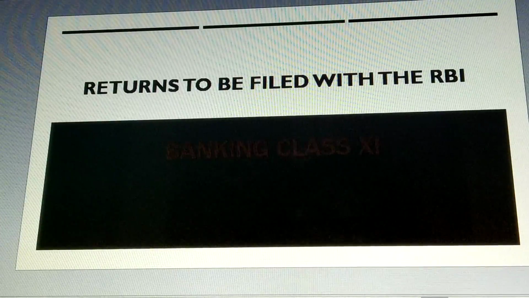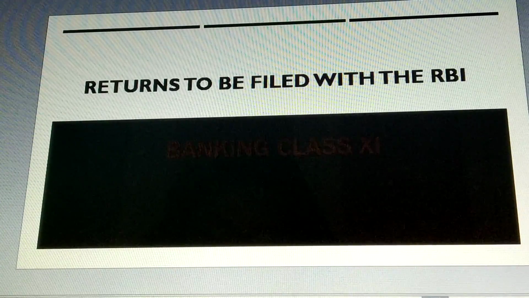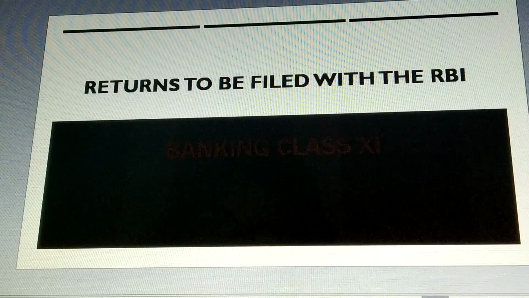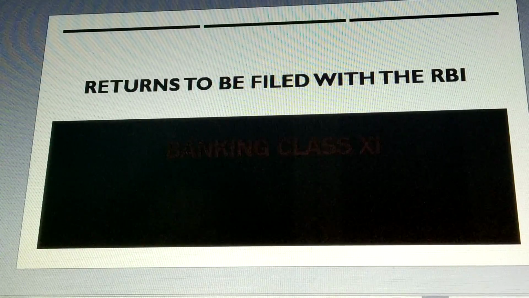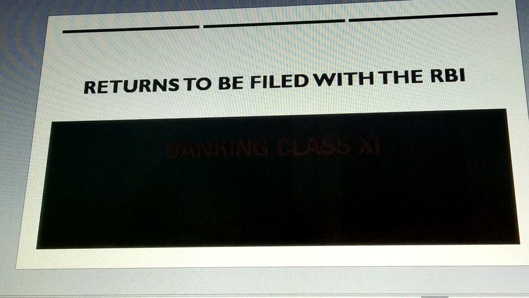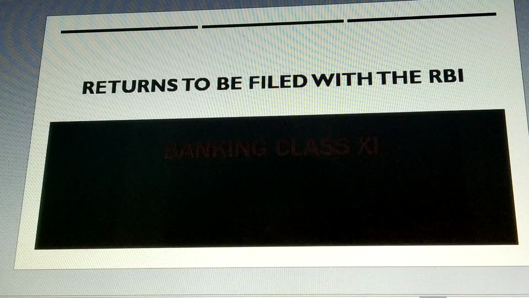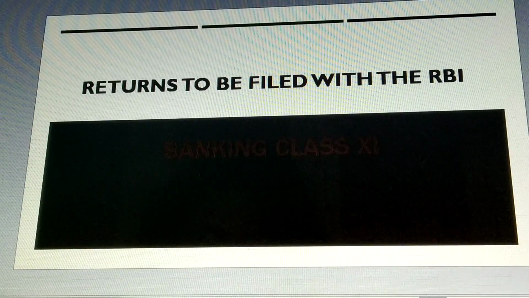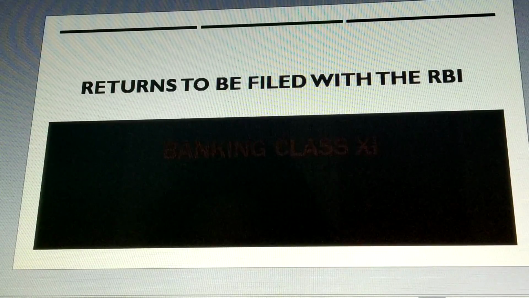So student, it is very essential to write the returns to be filed along with the sections. My point is that the section number has to be written as per the explanation of the point. Without the section number, the explanation is incomplete.